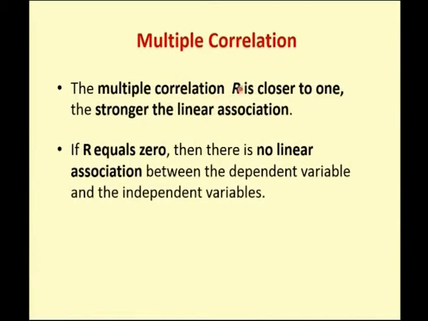If my multiple correlation R is closer to 1, that means there is a very high relation between the dependent variable and the independent variables. If it is equal to 0, that means there is no association between the dependent variable and the independent variables, and you cannot have a linear regression equation for multiple regression. So you need to check this R value if you are dealing with a multiple regression equation. If it is closer to 1, there is a relationship between the dependent and the independent variables.